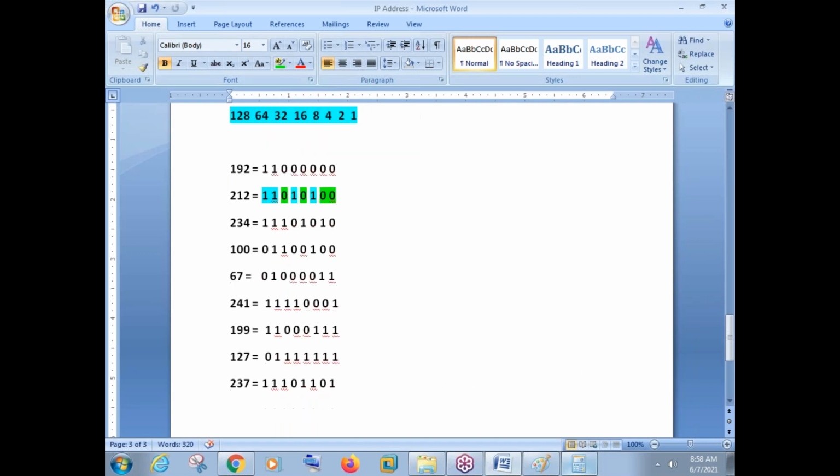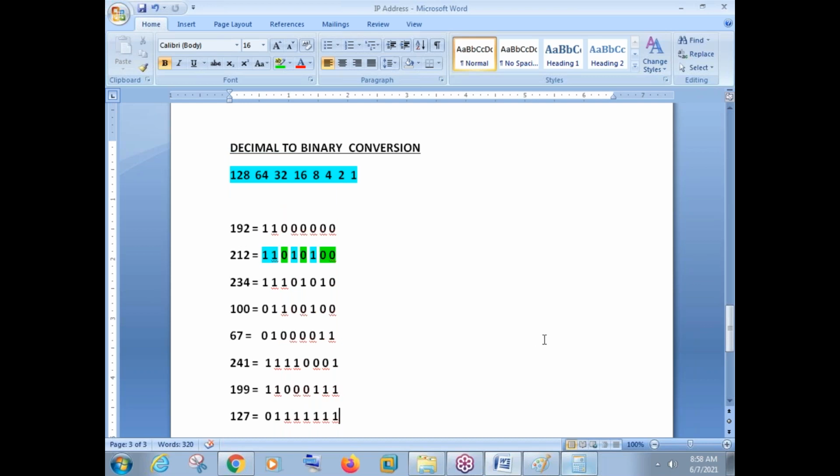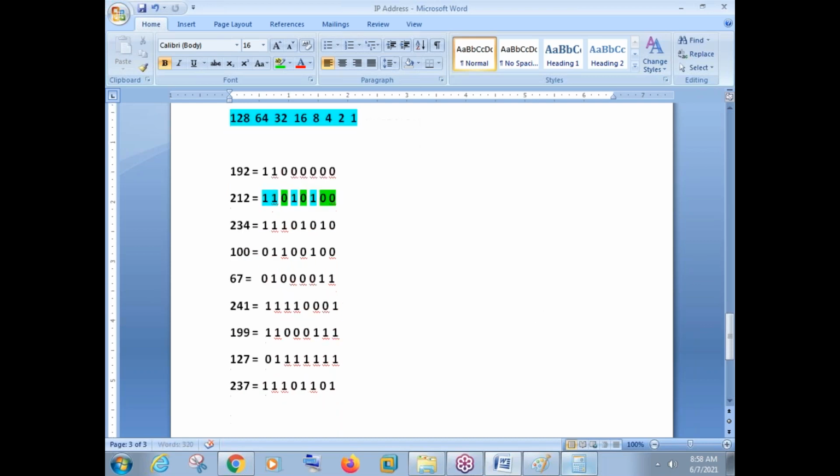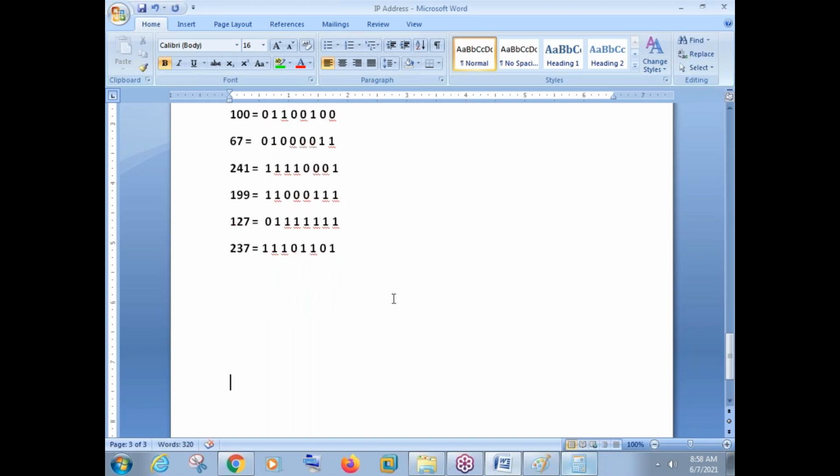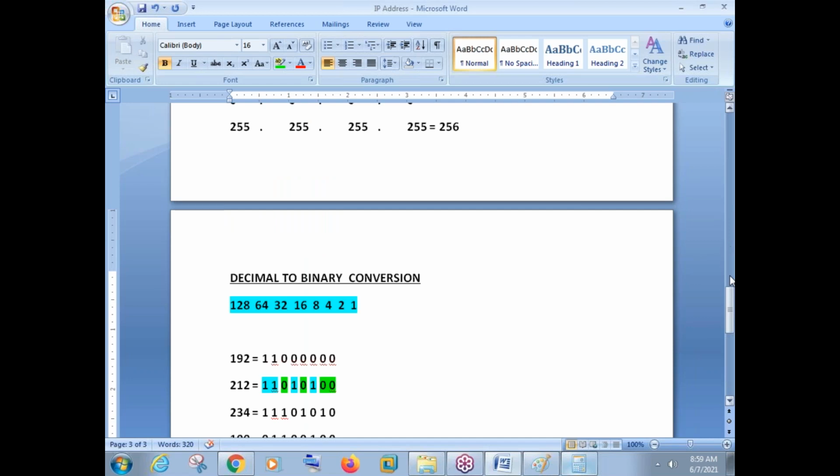Okay, I'll do one thing, guys. These are the examples that are already written there. So I'll do one example according to your number. So can you just tell me any number, please? I'll do one example with that number. Choose any number between 0 and 255 so that we can convert that number into our binary number.